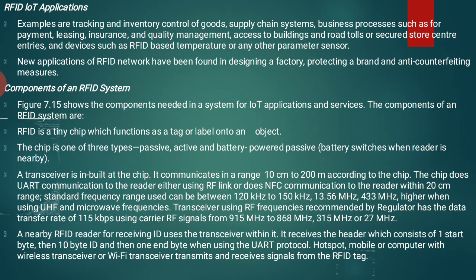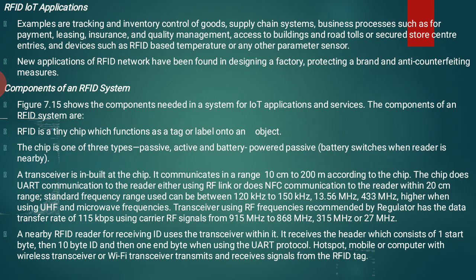The chip is one of three types. These tiny chips come in three flavors: passive, active and battery powered, or battery-assisted passive, which means the battery switches on when the reader is nearby. So these are the three types of chips available. A transceiver is built into the chip.